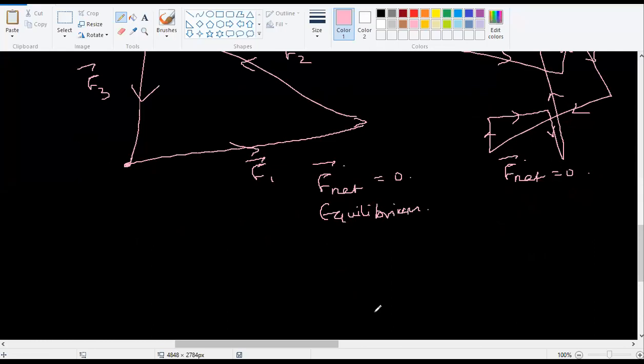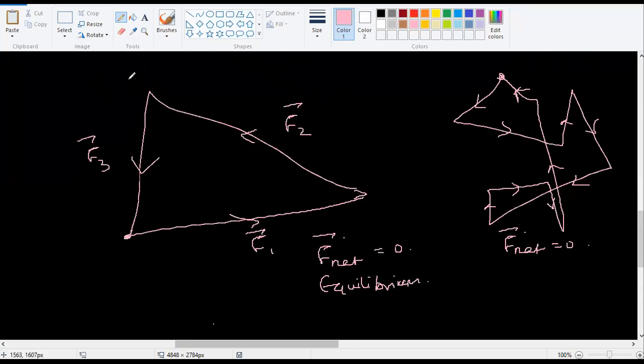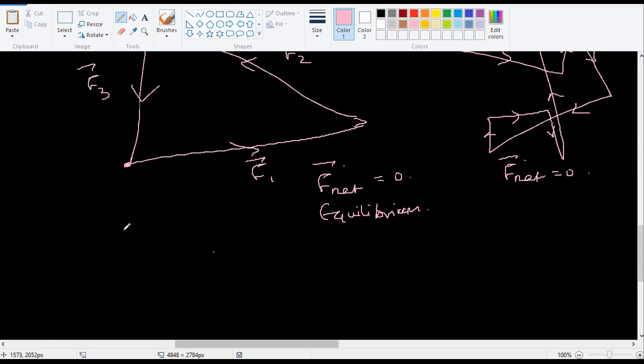Okay, for now, for simplicity, just for our understanding, I'm going to assume that the ball is not moving anywhere because all the 3 forces are going to keep it in the same place.